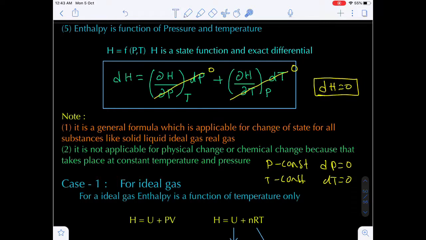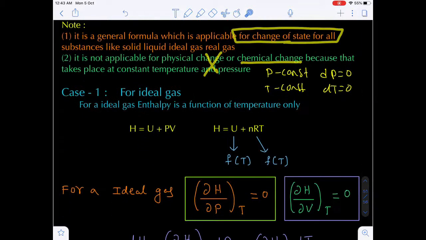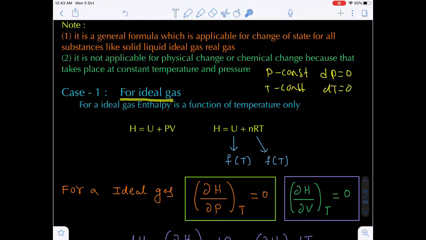That's why at constant pressure and constant temperature, that means the physical change case as well as the chemical change case, it is not valid. Only it is valid for the state change. Now here also, just like in the previous internal energy, we have covered three cases. Case 1 ideal gas, case 2 real gas, case 3 solids and liquids.